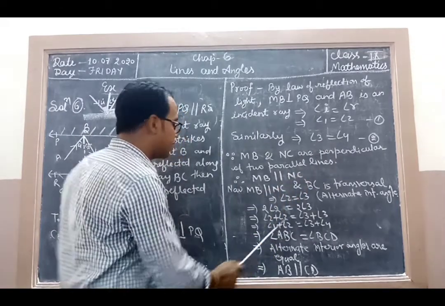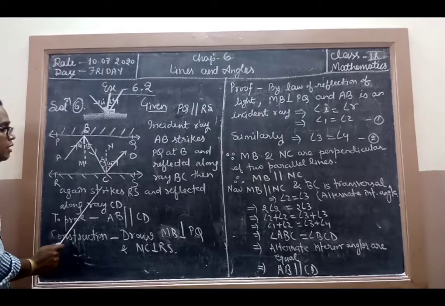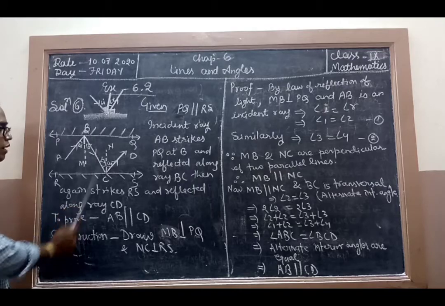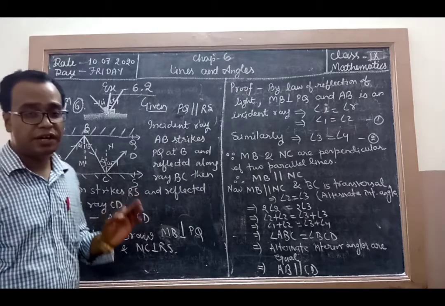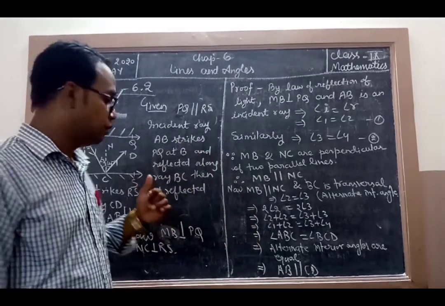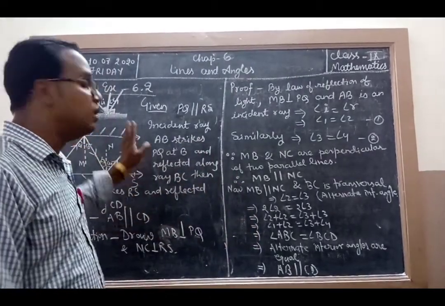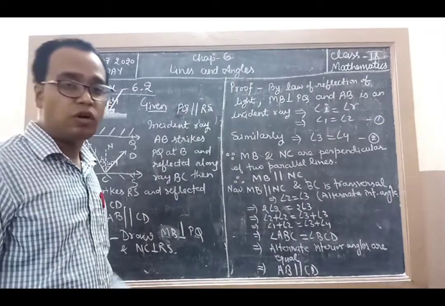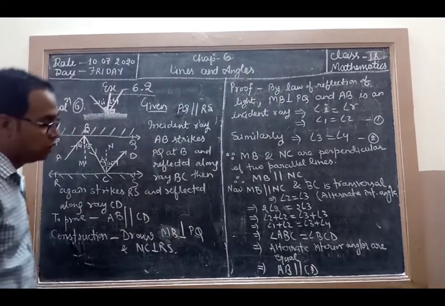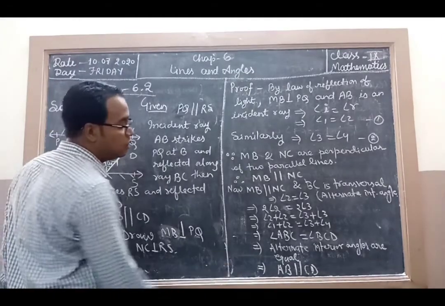Now angle 1 plus angle 2 becomes ABC, and angle 3 plus angle 4 becomes BCD. So angle ABC equals angle BCD. It means alternate interior angles are equal, which happens only when AB is parallel to CD. So AB is parallel to CD, which is our requirement.